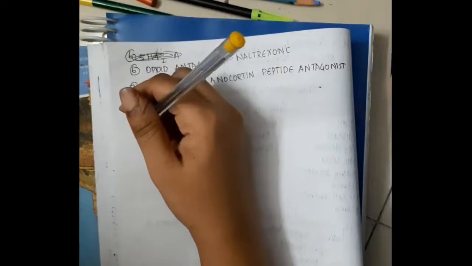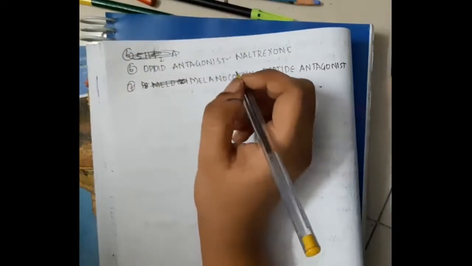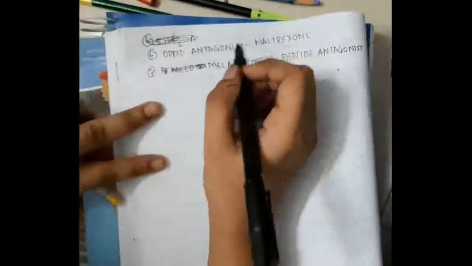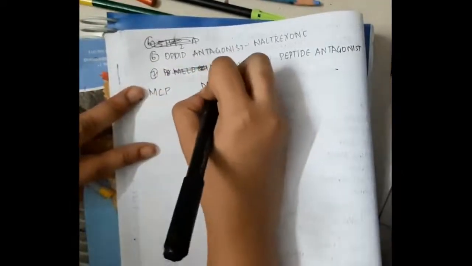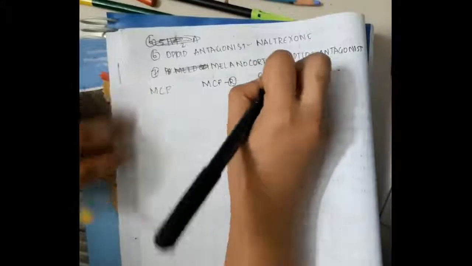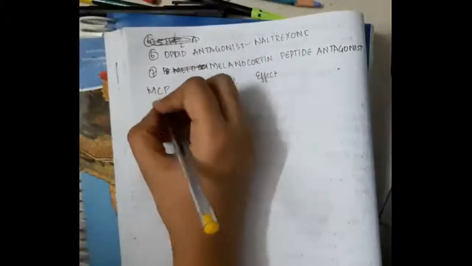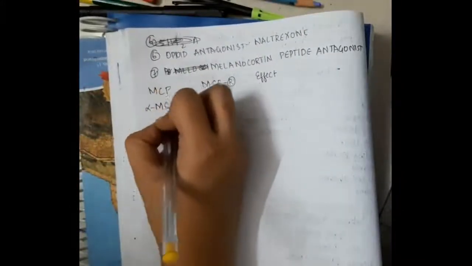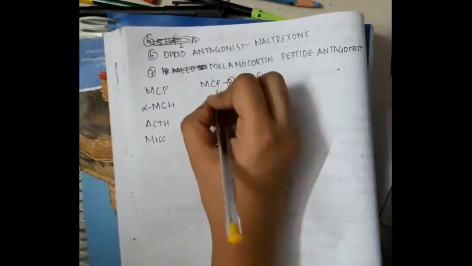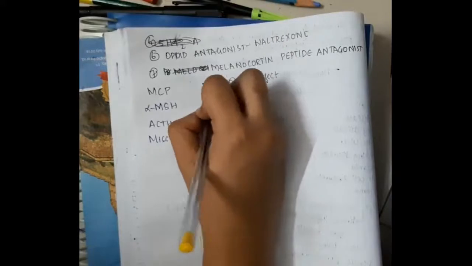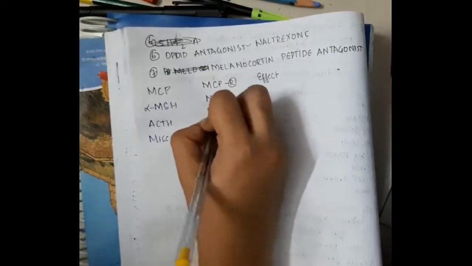Then we also have melanocortin peptide agonists. So what is this? This has three types. We have melanocortin peptides, that is, melanocortin peptide receptors and their effect. The first type is alpha MSH, then ACTH, and miscellaneous. All these are melanocortin peptides.